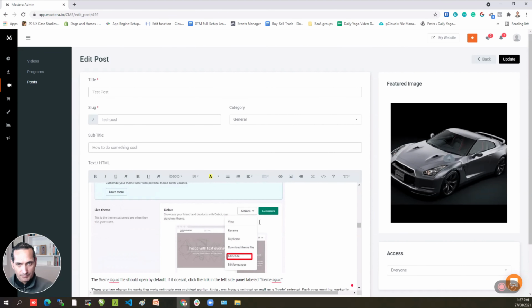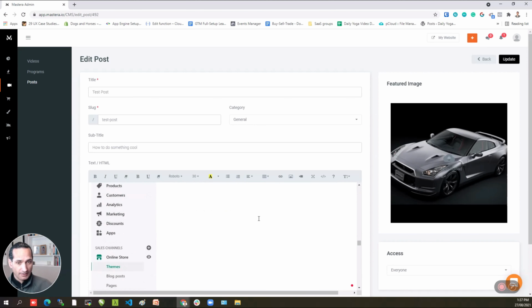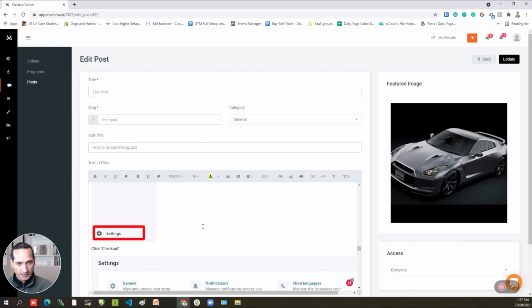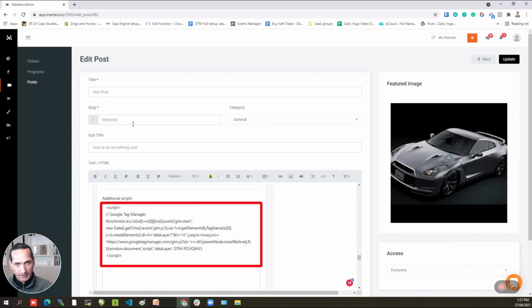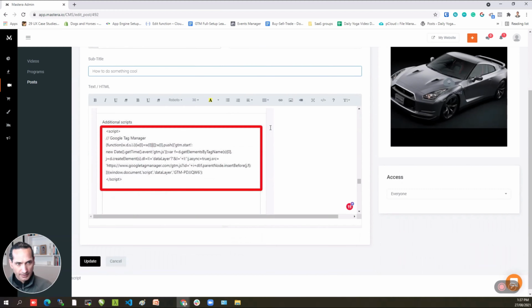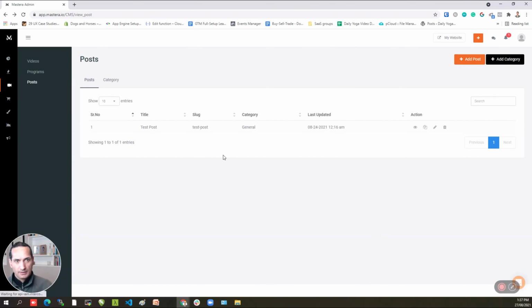So I've just pasted my content in there after writing it in Phrase. You can just copy and paste from a tool like Phrase straight into here, give it a name, give it a slug, which is the URL that people can find this at, and then you can give it a category here as well. Once you're done with that, you can save it, and let's go and have a look at what that looks like.